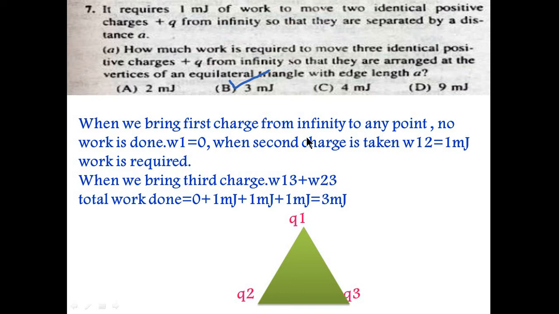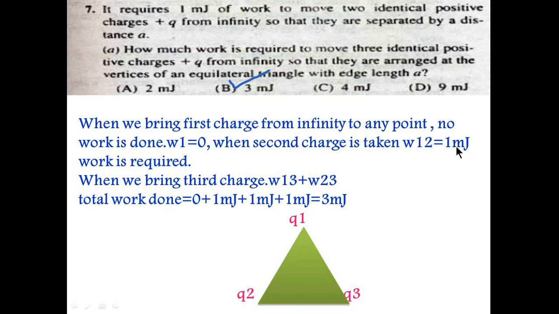When we bring the first charge from infinity to any point, then we do not need any work. So here the W1 would be 0. Next, when we take the second charge, let's suppose this one charge and I'm placing it here, then there will be 1 millijoule of work that has to be done on this charge to place it here.